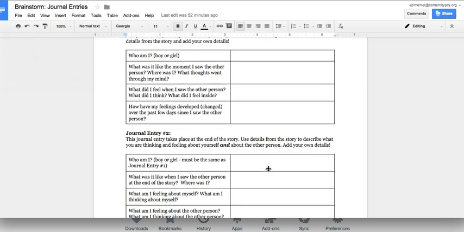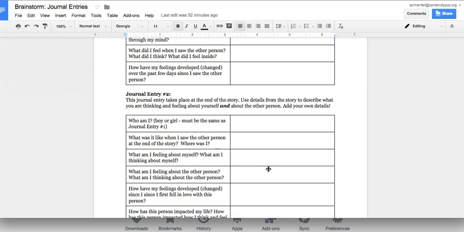Then you're going to come on down to journal entry number 2. And this journal entry is going to take place at the end of the story. So you're going to use details from the story and describe what you're thinking and feeling about yourself and about the other person. And you can add your own details in here as well. So again, you want to stay the same. If you were the boy in journal entry number 1, you want to stay the boy in journal entry number 2. If you were the girl in number 1, you want to stay the girl in number 2.